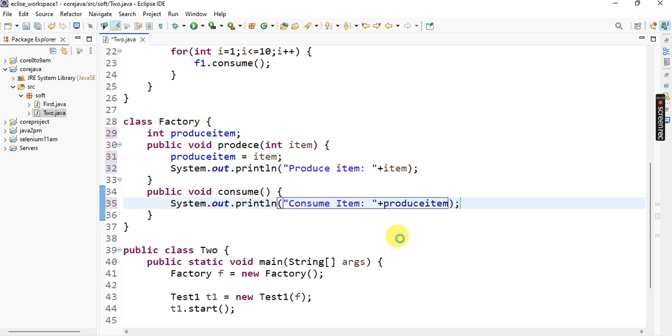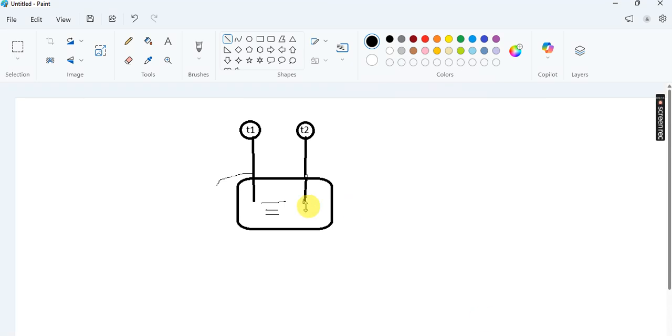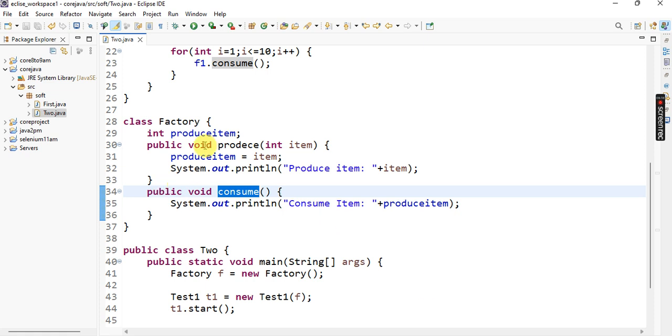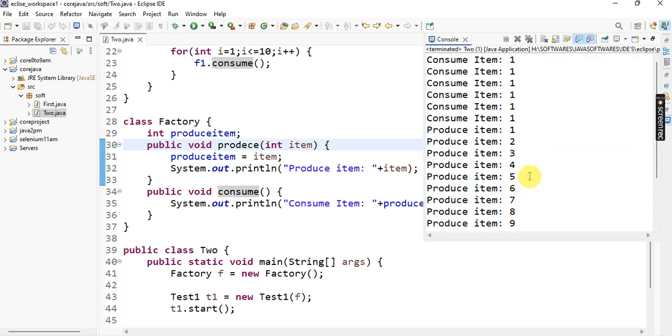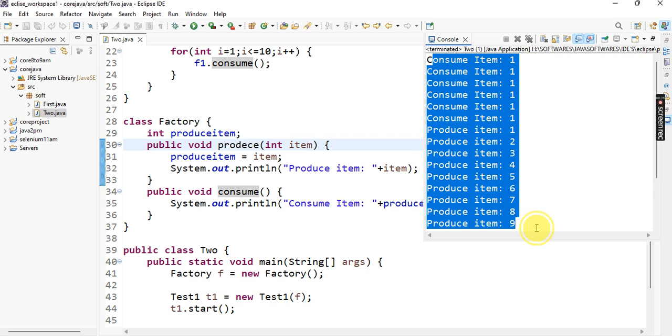Produce item is taken. These two methods are not synchronized right now, so the output comes in zigzag order. Without synchronization we can't handle the threads. These are all zigzag orders.